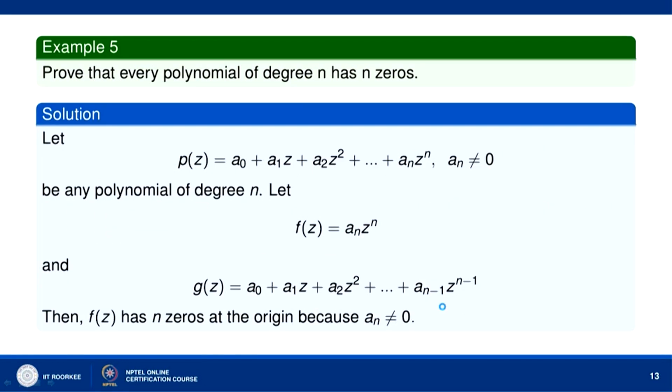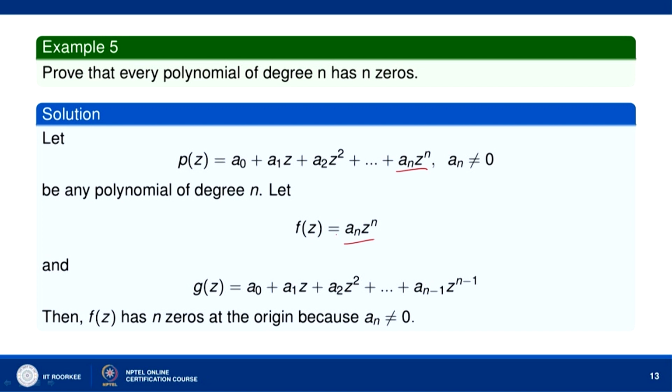Now, let us show that every polynomial of degree n has n zeros. Suppose we take the polynomial p(z) equal to a naught plus a 1 z plus a 2 z square and so on up to a n z to the power n, where a n is not equal to 0. This is any polynomial of degree n. So, let us define f(z) to be equal to a n z to the power n. This is f(z) we are taking, and g(z) we take as a naught plus a 1 z plus a 2 z square and so on up to a n minus 1 z to the power n minus 1.